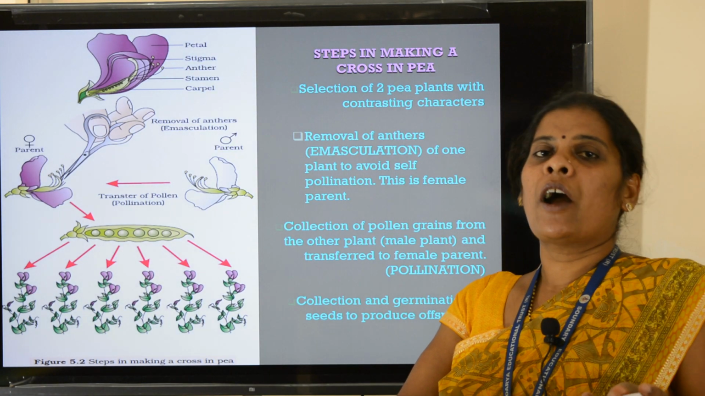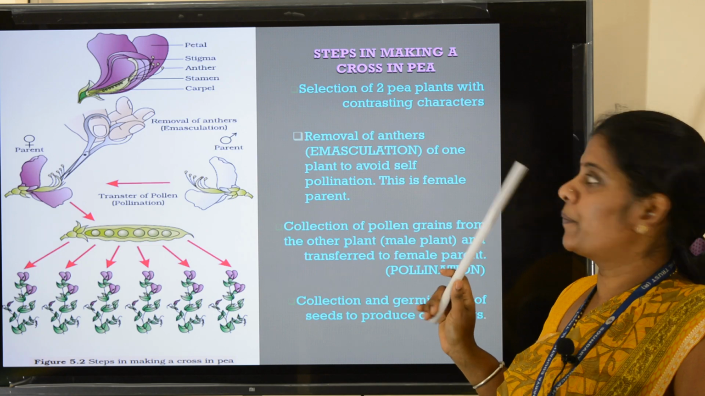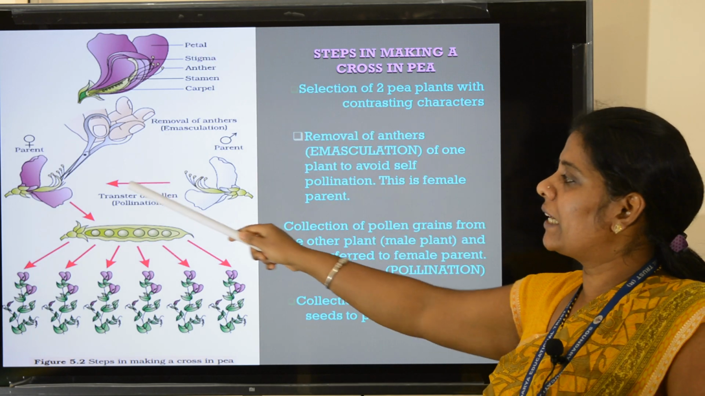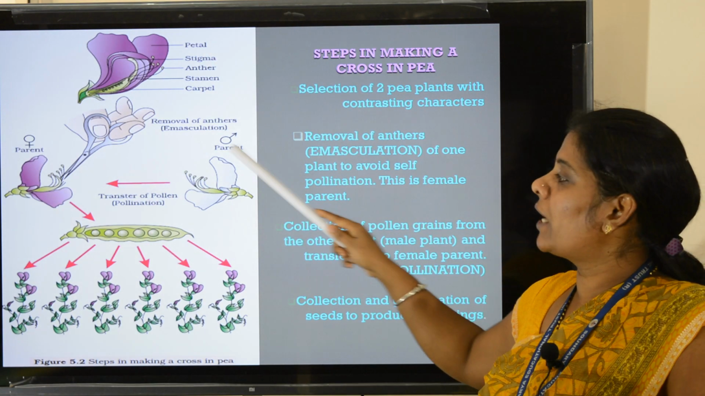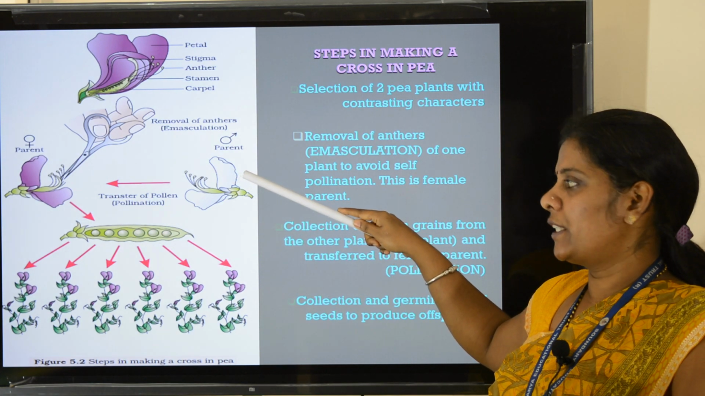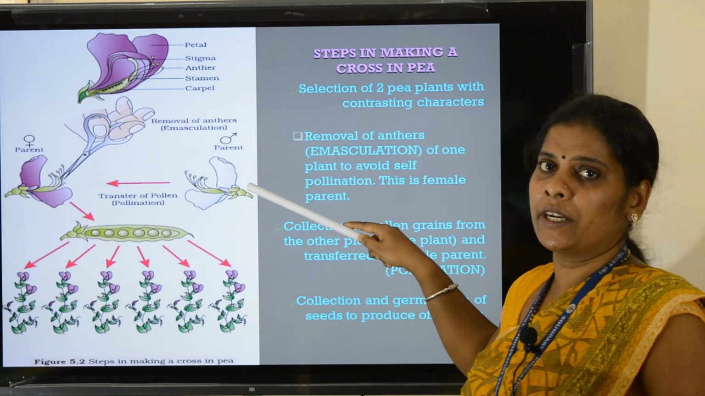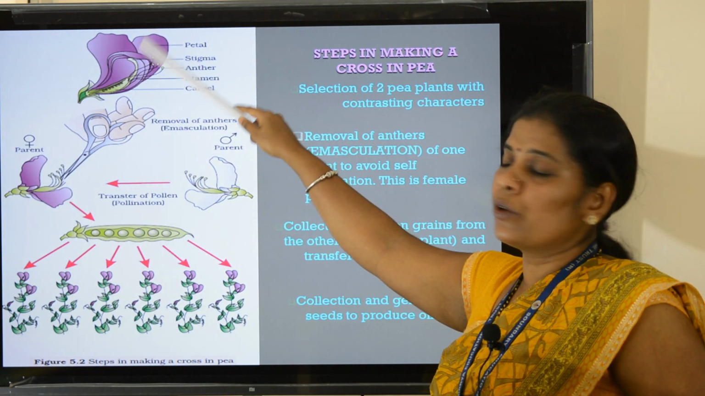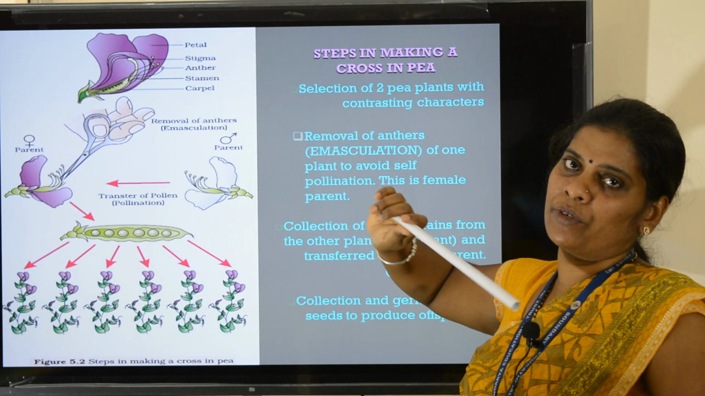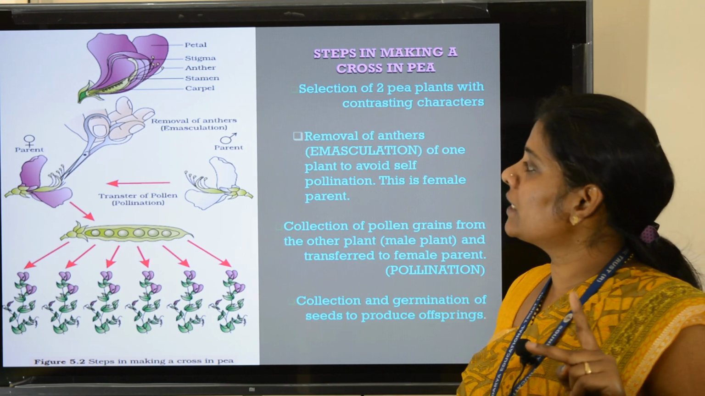Next, we'll see how Mendel did cross pollination. See, here Mendel selected 2 plants, one producing violet flower, another one producing white flower. Here violet flower is always dominant over white flower. Right? Here you know that the flower is bisexual, that means it possesses both the sexes, male as well as female.